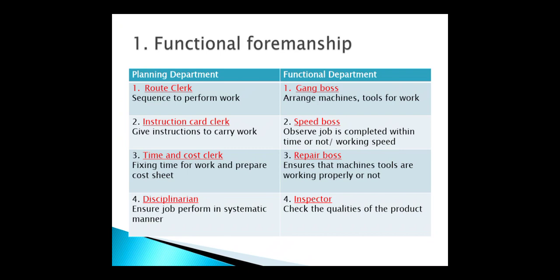Within the planning department once again four categories are there, and within the functional department also four categories are there. You can call these the foremanship. Let's see the first one, the planning department. Within it, the first is the route clerk. What is a route clerk? He describes the sequence of performance of work: which function should be carried out first, which second, which third, which fourth. The sequence of work is described by the route clerk in planning.